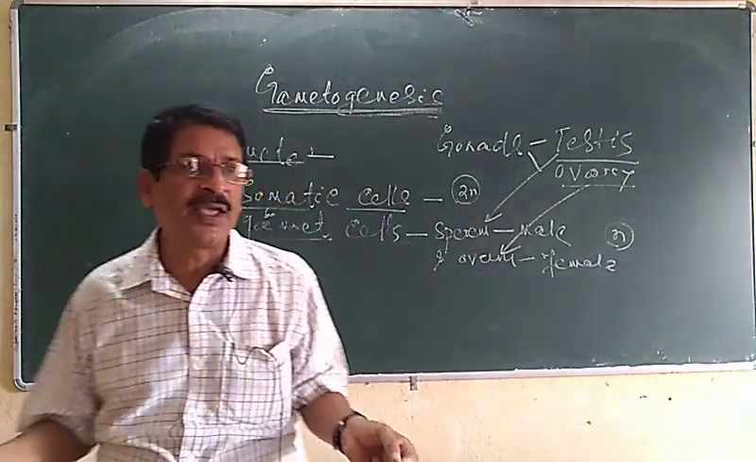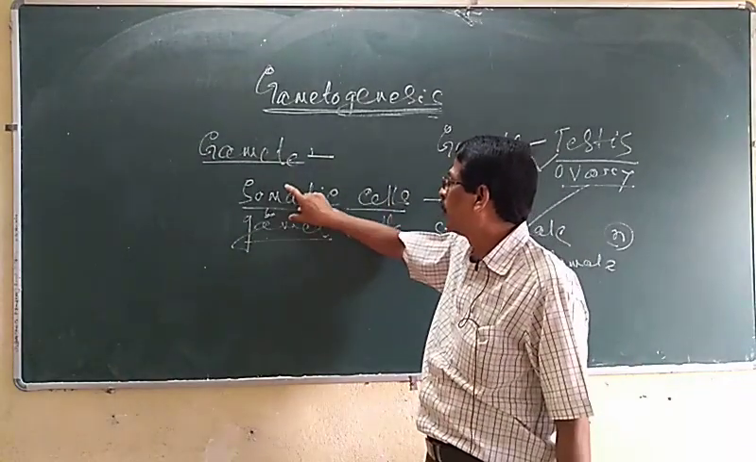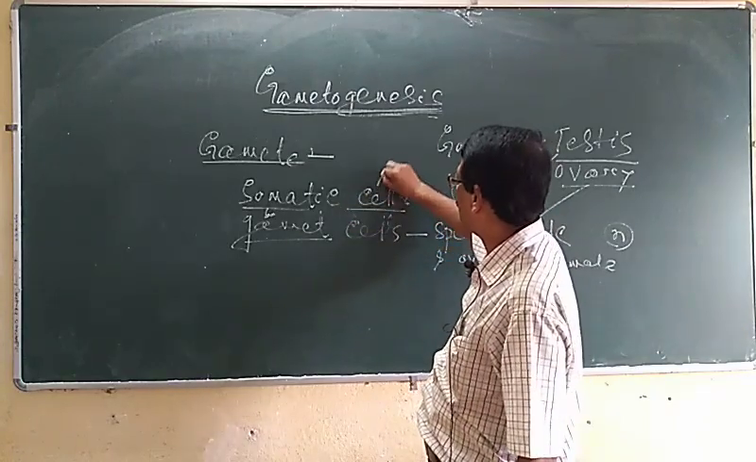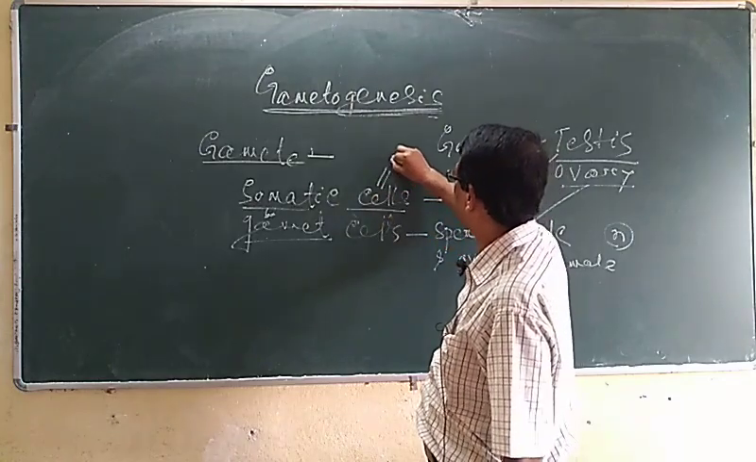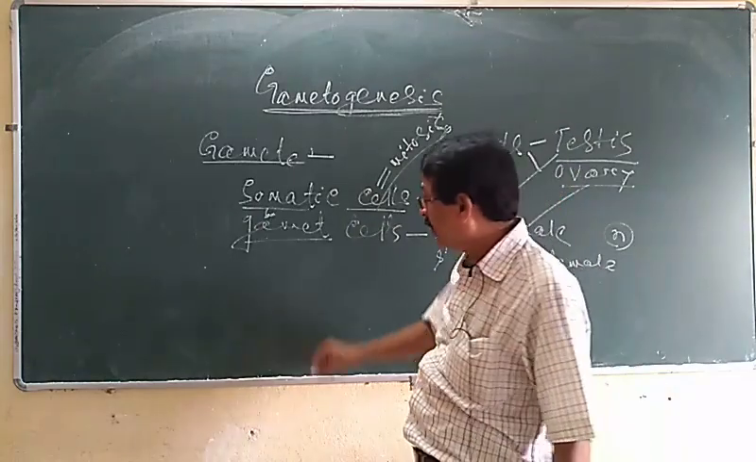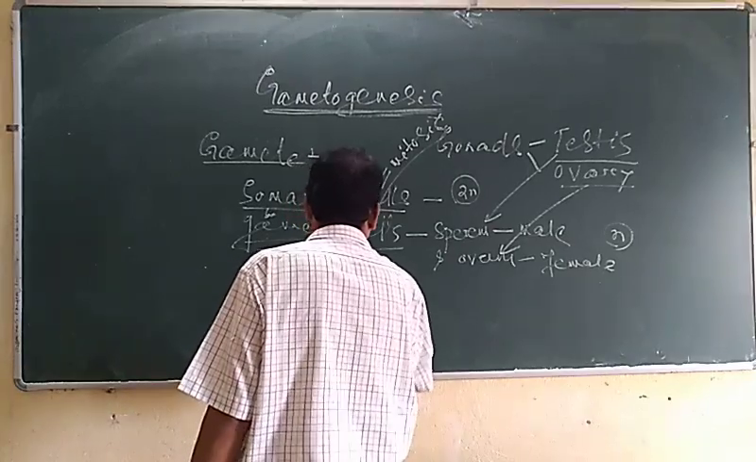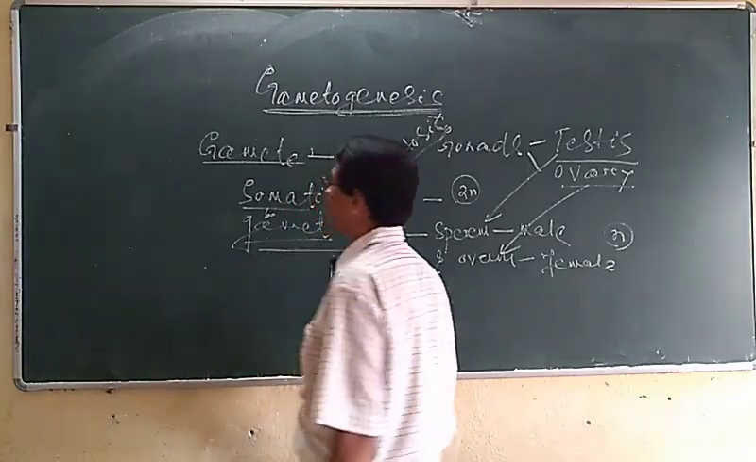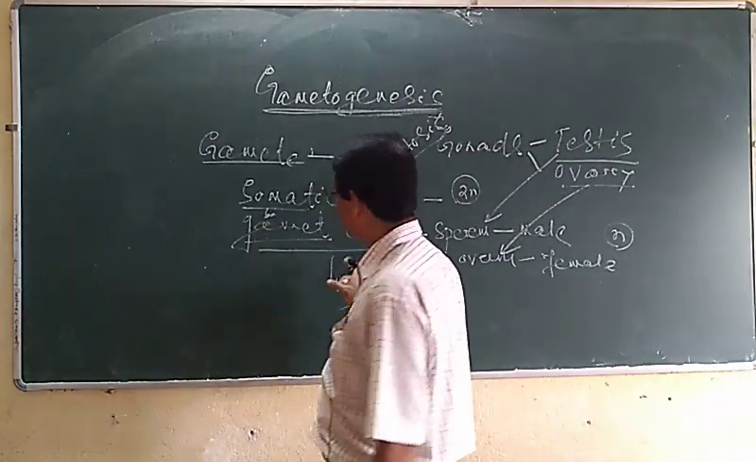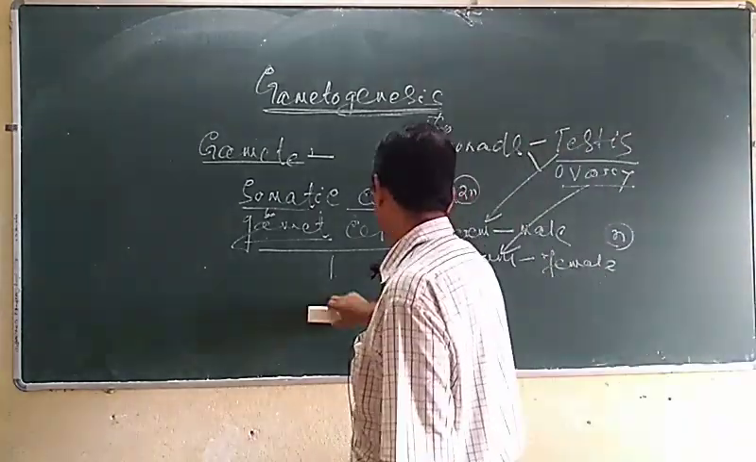It is a very important subject. In our body, all the cells are somatic cells, and these are formed from one cell to another by the process of mitosis, the mitotic type of division. But in the formation of gametes, the meiotic type of cell division takes place. So meiosis has an important role in gametogenesis.